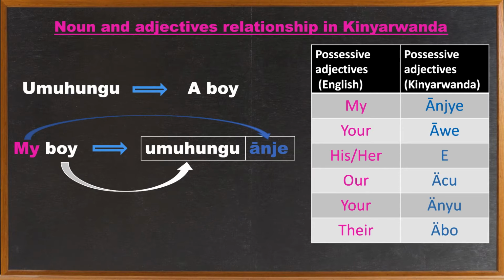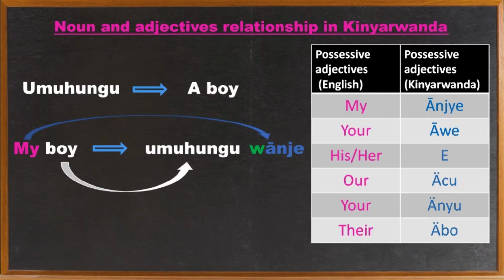my in English. Okay, but by the rule of collocation in Kinyarwanda, when you have a noun which represents a human being, or a noun that starts with umu, because all the Kinyarwanda nouns which start with umu represent human beings, you have to modify your possessive adjective with w, this w here. Okay, this is extremely important. Now you've got a correct structure, which means my boy, and we read it as umuhungu wanje.